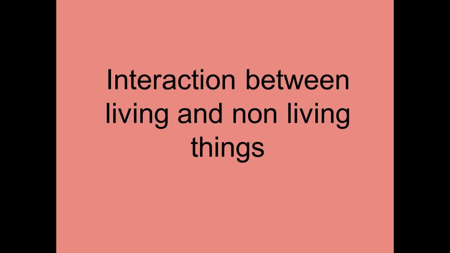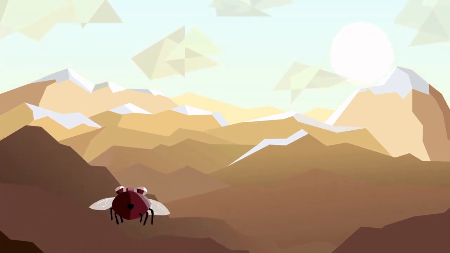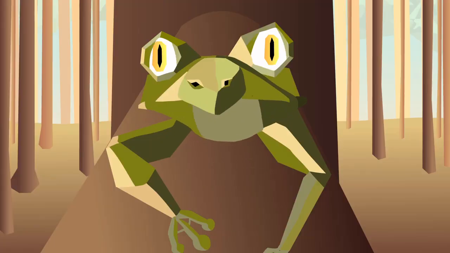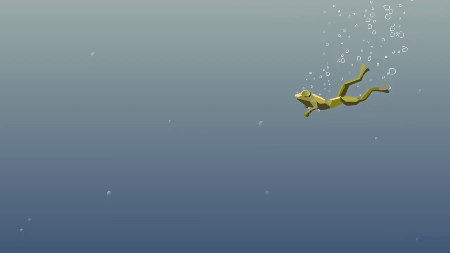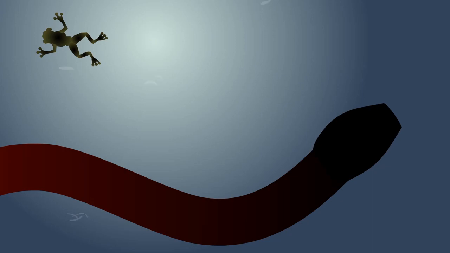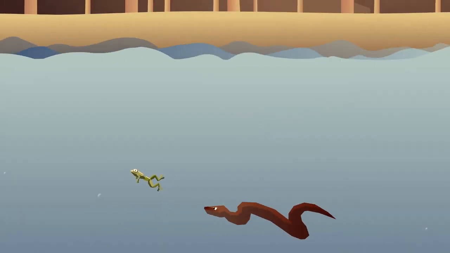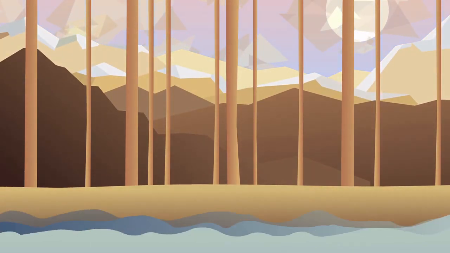Interaction between living and non-living things. Plants and animals are interdependent in their food relationship. There are animals that feed on plants. Many of such animals are eaten by other animals. Such animals in turn are eaten by some other animals. Thus there is a food chain in nature. Food chain.